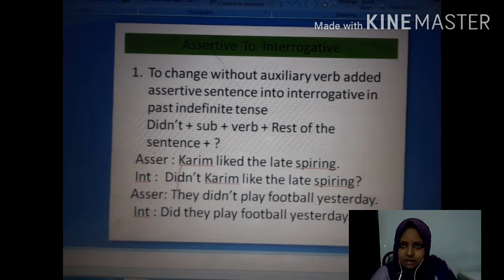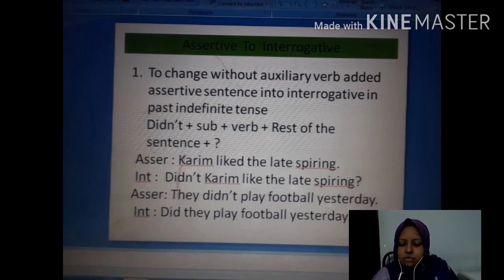Now another thing, that is, if the sentence is in past indefinite tense, then what will be the form of changing it into interrogative? If the sentence is in past indefinite, then the structure will be didn't plus subject plus verb plus rest of the sentence plus note of interrogation.